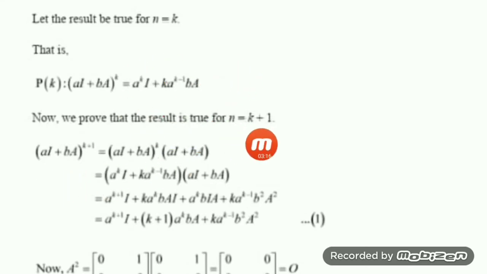Let us consider k plus 1. Replace k by k plus 1: (aI + bA) to the power k plus 1. Now (aI + bA)^(k+1) can be written as (aI + bA)^k into (aI + bA). Before we do the product, you can use the supposed result here, because we have supposed that (aI + bA)^k is true in that form. So in the place of this one you substitute this, and do the product now.